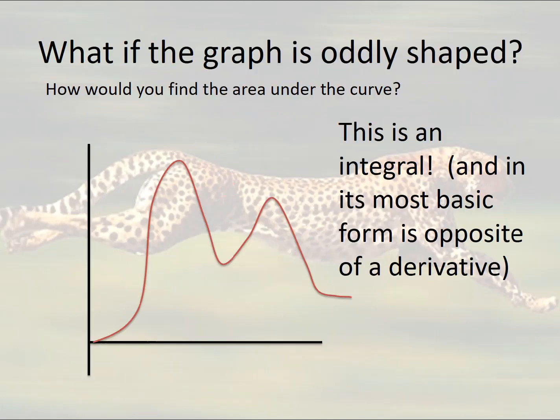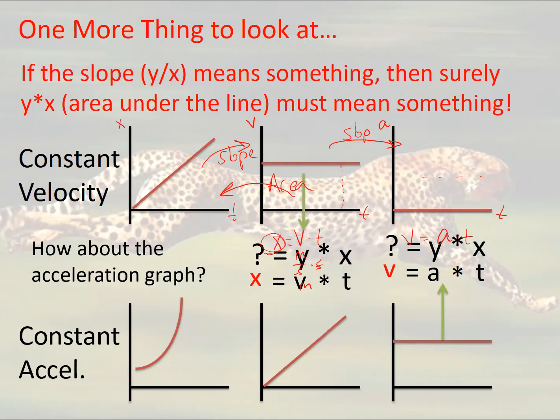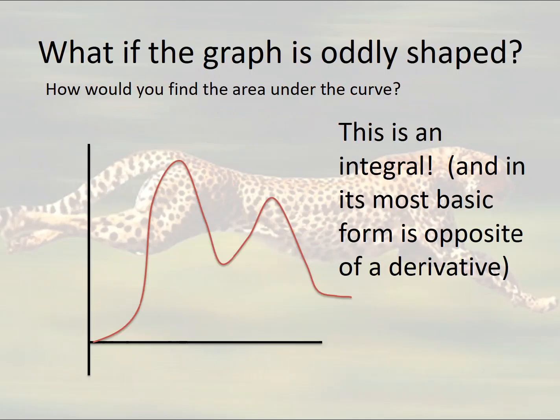And that's really where Newton and Leibniz got to this. They said, hey, all of these are very easy graphs to find the areas under. But what happens if I have a graph that looks like this, where I have to figure out what the area is under? And that's when they started breaking it down and saying, well, I can draw these lines here, and I can find the area of these rectangles underneath.